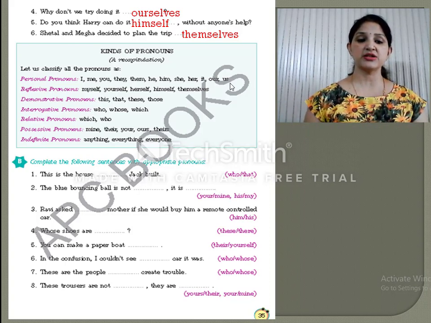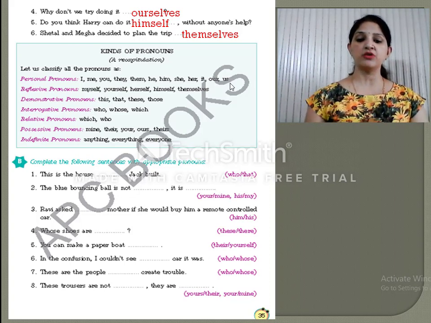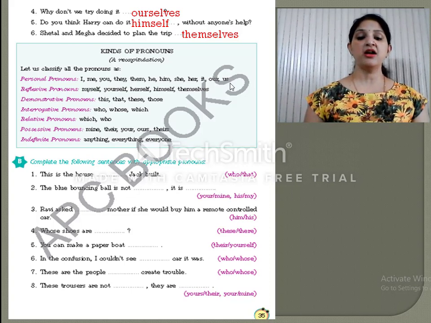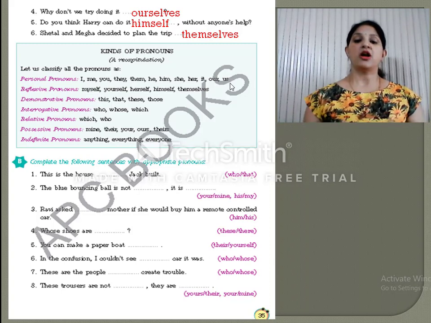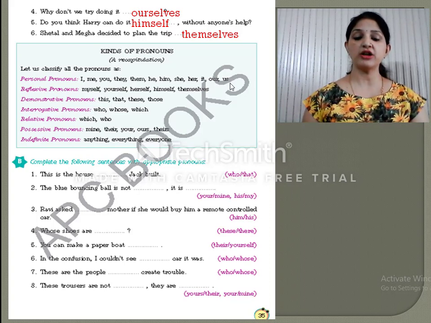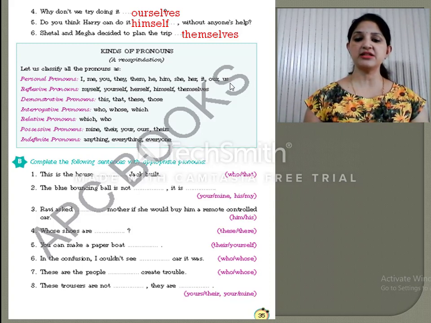Now let us move to the next pronoun, which is the possessive pronoun. Possessive pronouns are pronouns that show possession. They define a person or a number of people who own a particular object. So possessive pronouns are mine, yours, hers, his, its, ours, theirs. Now the next one is the indefinite pronouns. Indefinite pronouns refer to an indefinable but not specific person or thing. An indefinite pronoun conveys the idea of all, any, none, or someone.